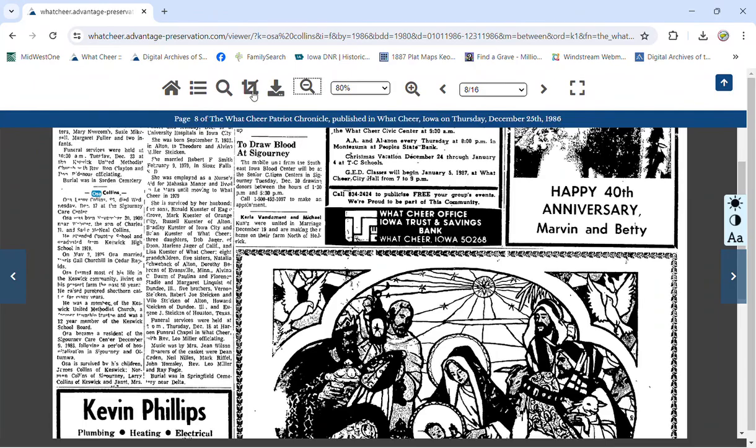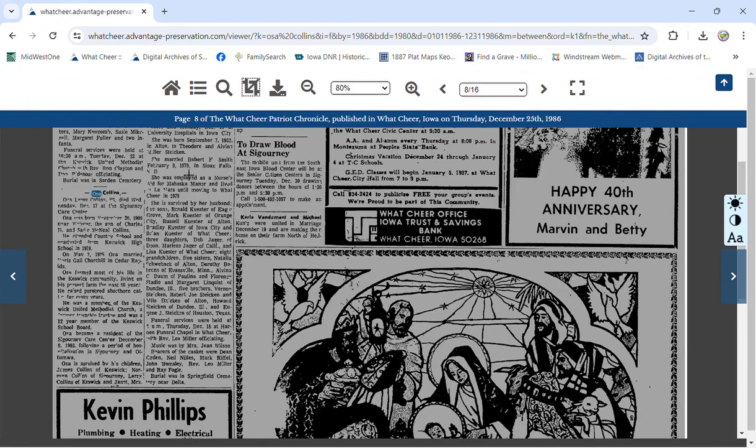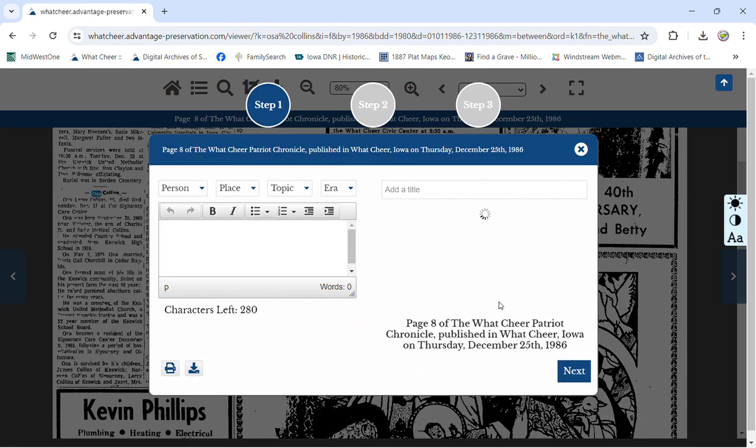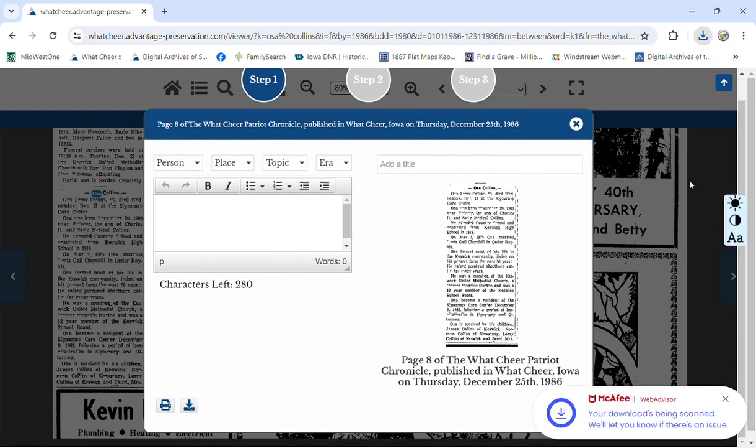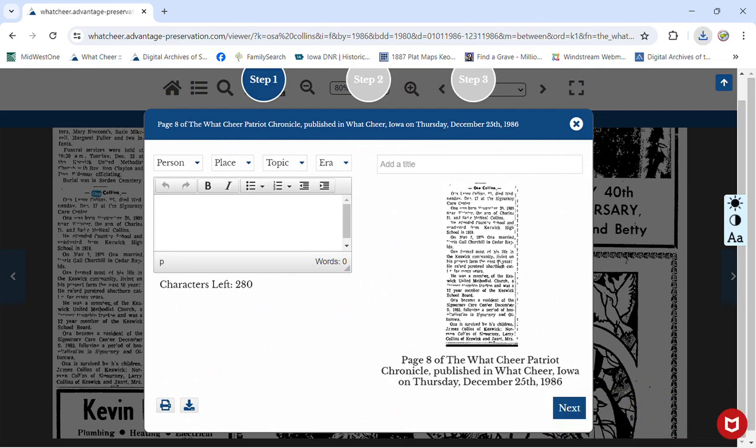So you click on this square right here that says crop, and it makes the screen dark. And with your cursor, you can outline that article. And then you come down here to this greater than arrow. You click on that, and that saves it, and it pops up a screen like this. There's a couple ways you can do this, but this will download it right here. And it just went up here, and it saves it to your computer. You can also right click it and save it to somewhere else if you want to. There's several ways of doing that.